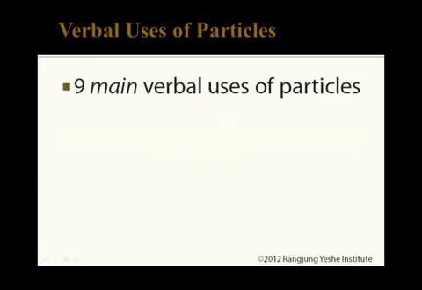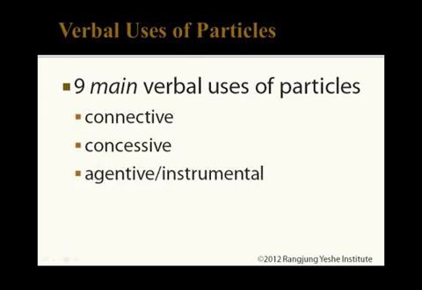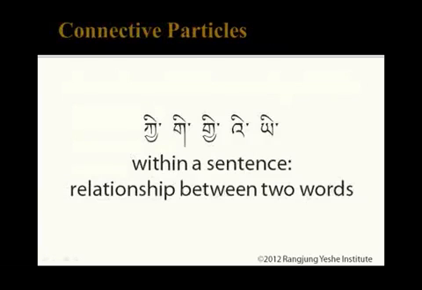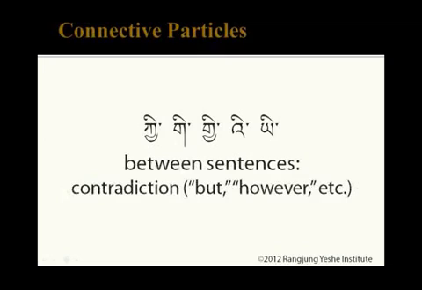Our textbook covers the 9 main usages of these kinds of particles. We'll just focus on the first 3 today: the connective particle, the concessive particle, and the agentive or the instrumental particle. Remember that the connective particles ki, gi, I, and yi can be used to show the relationship between 2 nouns or an adjective and a noun within a sentence. When placed between sentences, however, the meaning gets translated as but, however, even though, and so on. In other words, these particles can be thought of as indicating a contradiction between sentences.